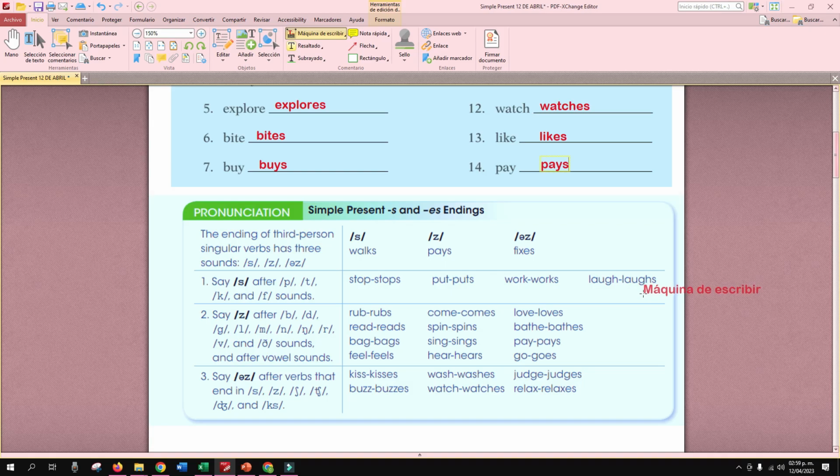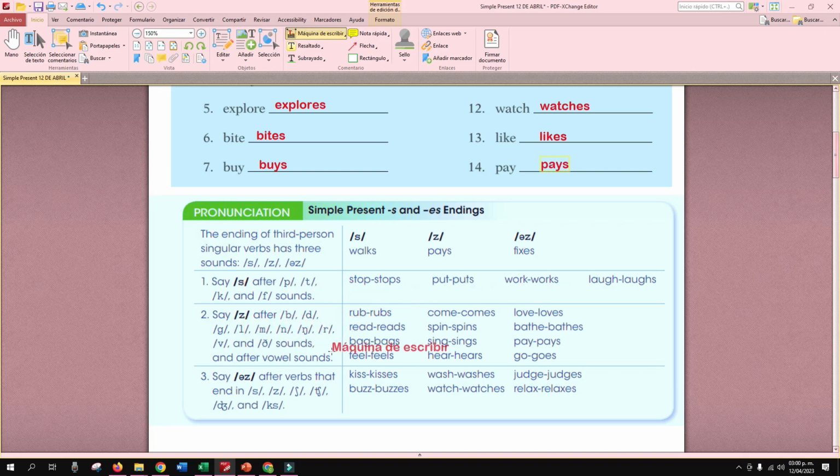Laugh, laughs, right? Ven esta G, perdón, H, el sonido es una F, ¿verdad? Por lo tanto, cuando usted le agrega la S, va a ser un sonido de S. So, laughs, stops, puts, works, right? Entonces, cuando ustedes tengan estos sonidos al final del verbo, y le agregan la S, ese sonido tienen que pronunciarlo, el sonido de la S.